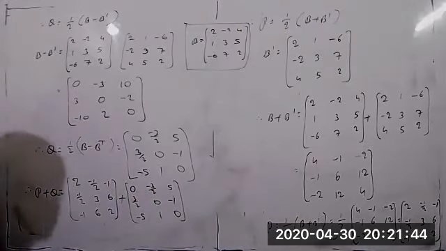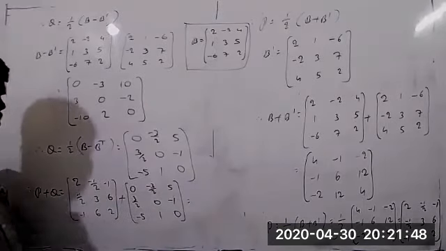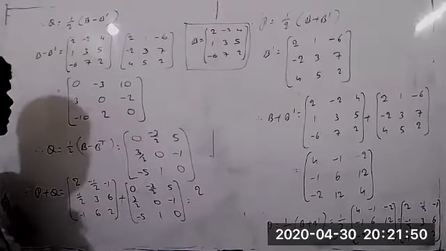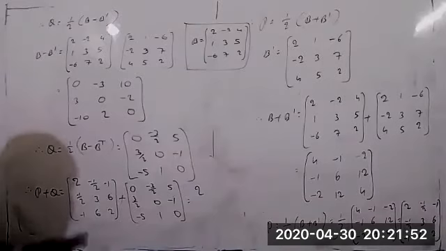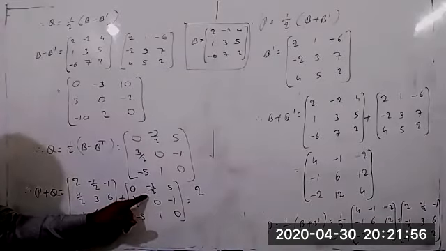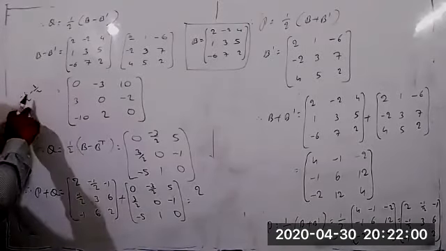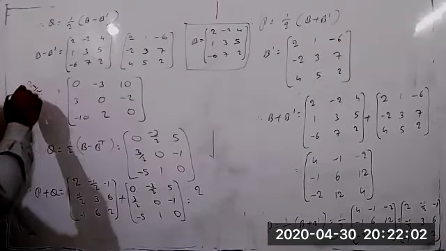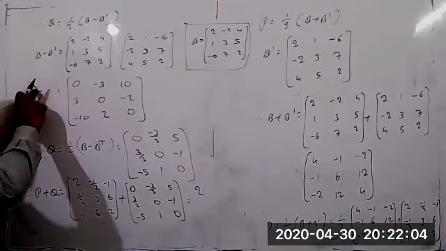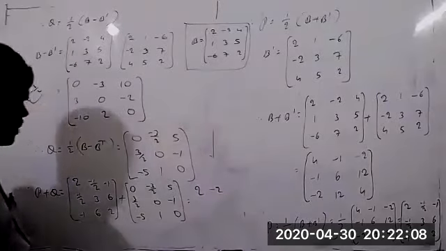Now we can add both. 2 plus 0 equal to 2. Next, minus 1 by 2, minus 3 by 2. 2 is the LCM now. Minus 1 by 2, minus 3 by 2. So the denominators are same now. Directly you can add the numerators. So minus 1 minus 3 equal to minus 4. So minus 4 by 2 equal to minus 2.